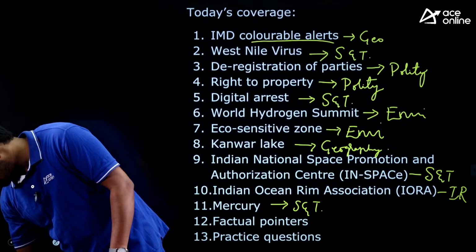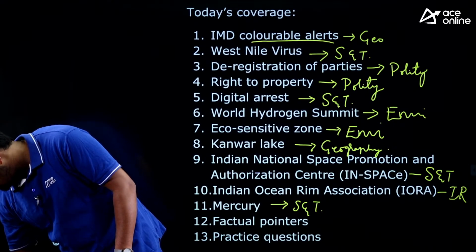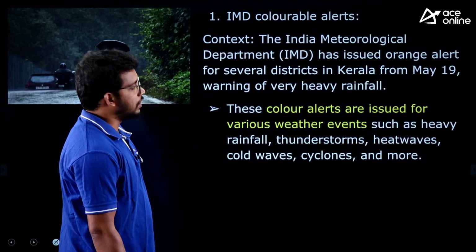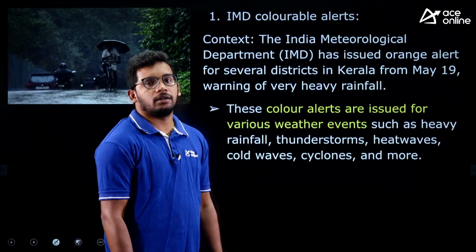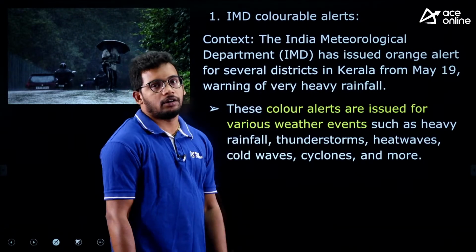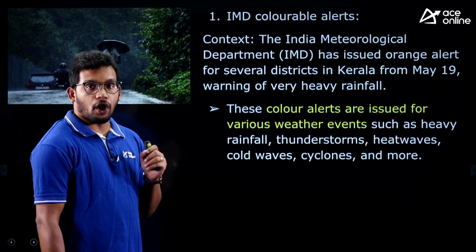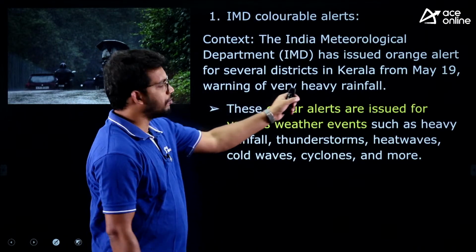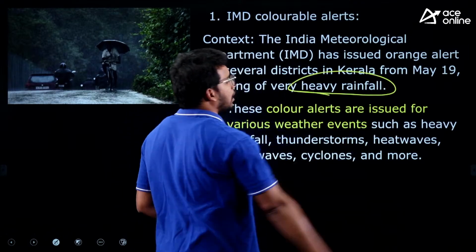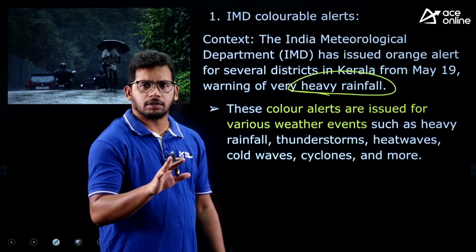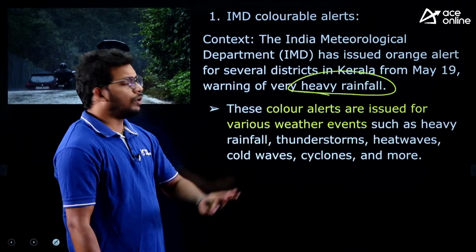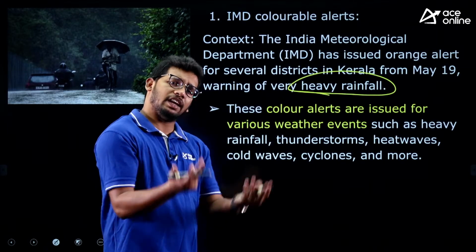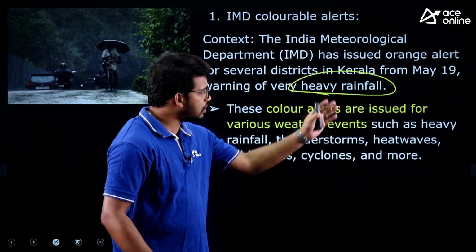Let's start this session with the first article, IMD colorable alerts. Recently the IMD, Indian Meteorological Department, has issued an orange alert for Kerala related to rainfall. There is a possibility of heavy rainfall, and there has been a lot of rainfall across some southern states recently. They have issued the colorable alerts, and these can be issued for any weather related things. It is not just about rainfall.